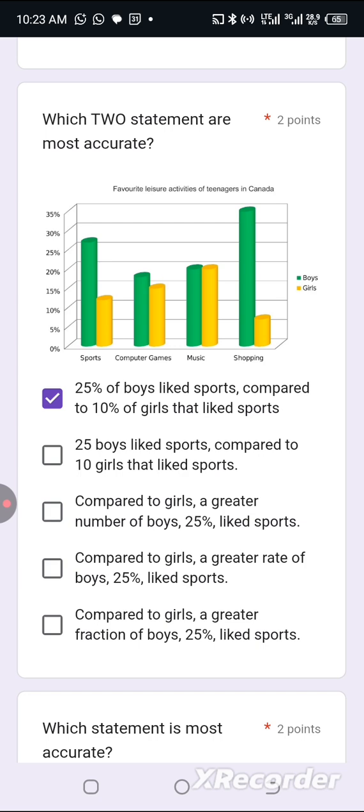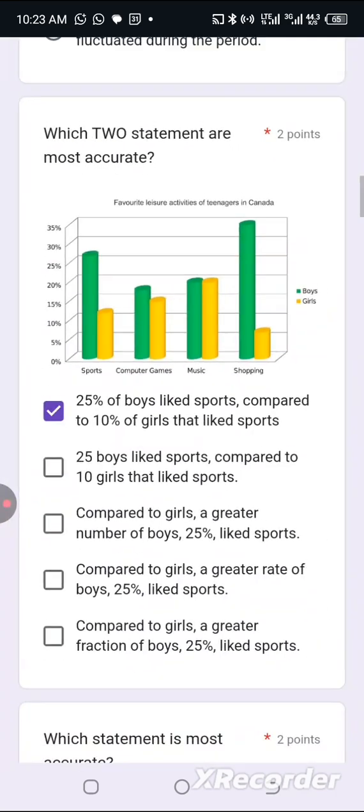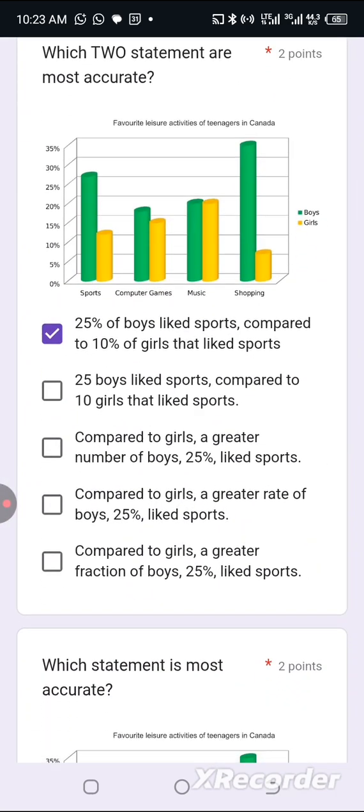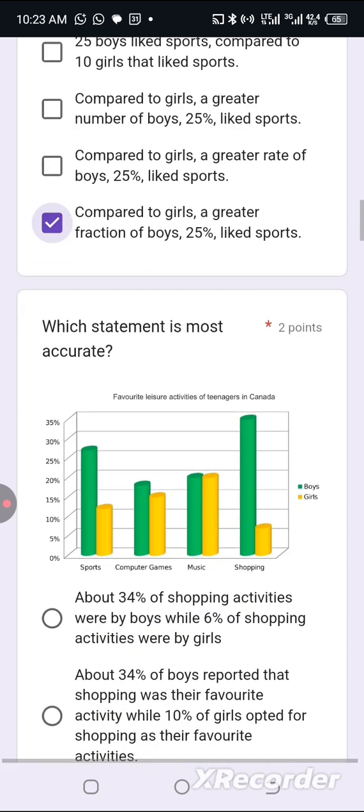No. Rate is wrong. I already talked about rate earlier on. We can't see rate on this chart, so we can't use the word rate. Compared to girls, a greater fraction of boys, 25% like boys. This last one is correct. The first and the last are accurate.